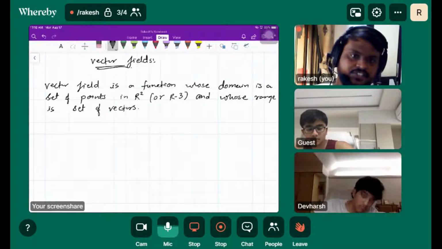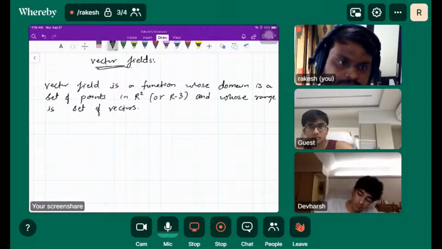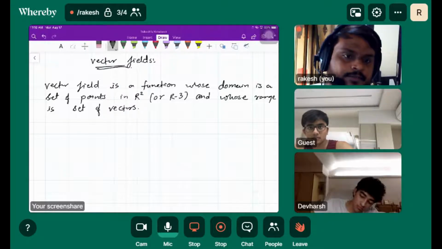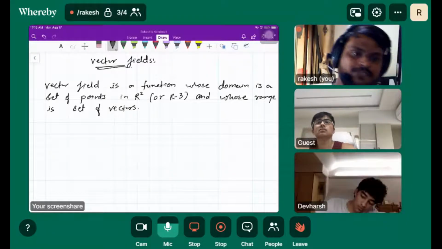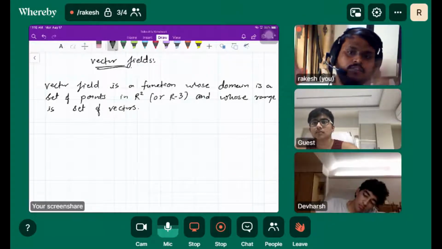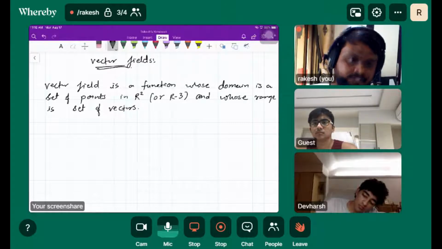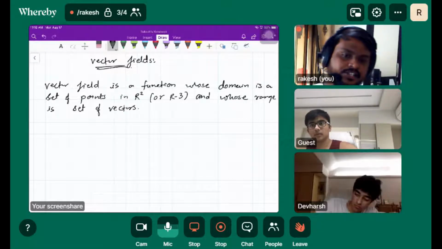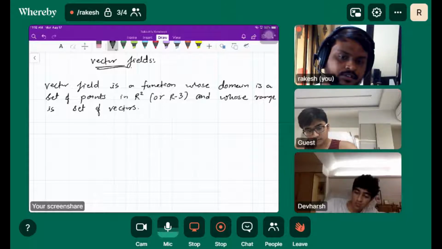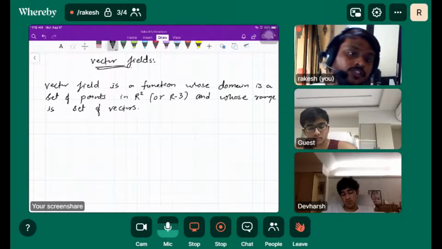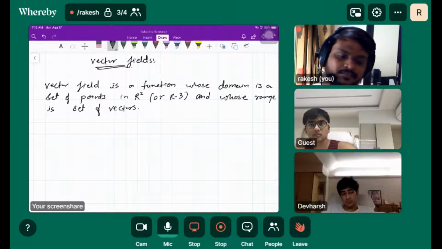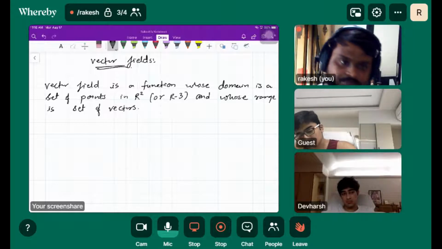Did you understand the definition here? I have shown a lot of vectors, right? Velocity vectors, ocean currents, airflow. So how do we find all these vectors? That will be given by vector fields.